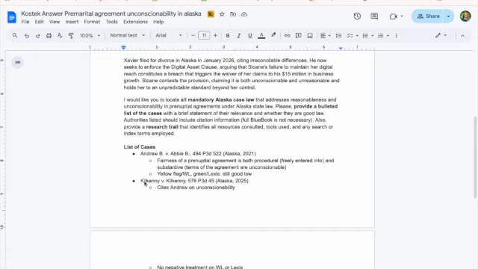My second case is Kilkenny v. Kilkenny out of Alaska, 2025. My statement on this is that it cites Andrew on unconscionability. I don't need more than that. It's not saying anything new, but it is citing Andrew. And then there's no negative treatment on Westlaw or Lexis. So it needs all 3 of those parts, the case, a statement about it, and then whether it's still good law.